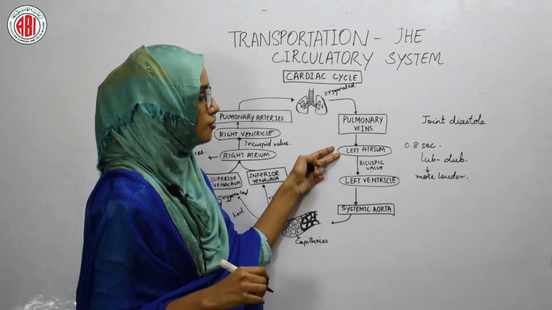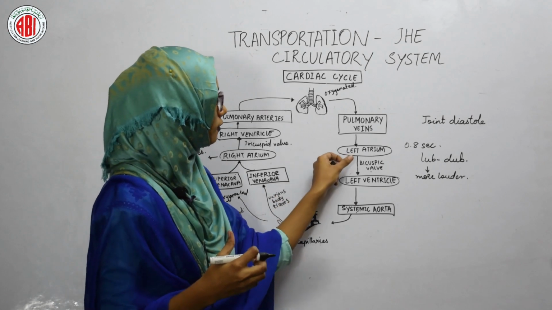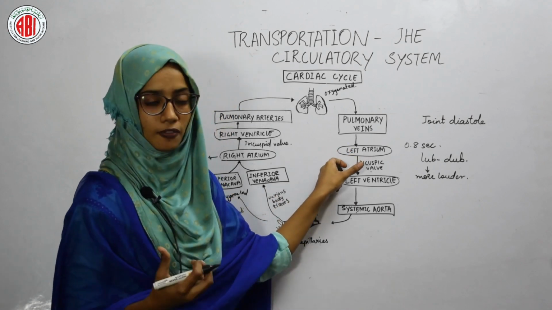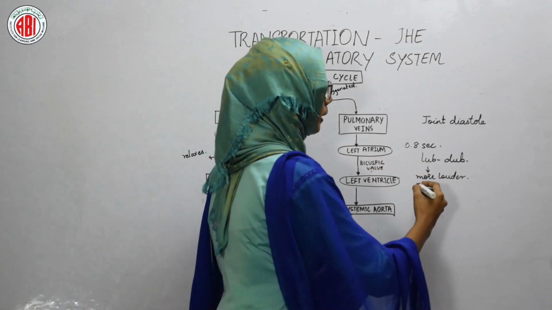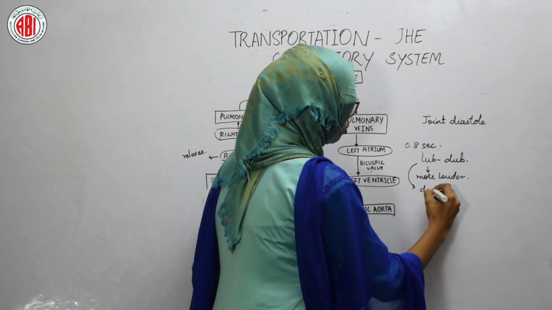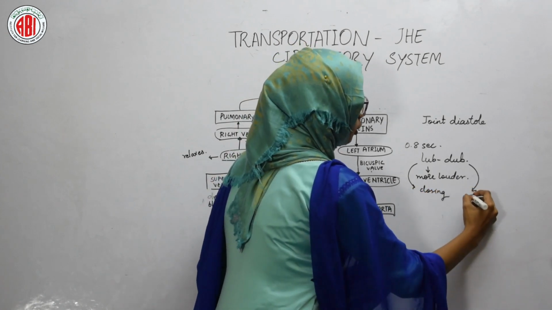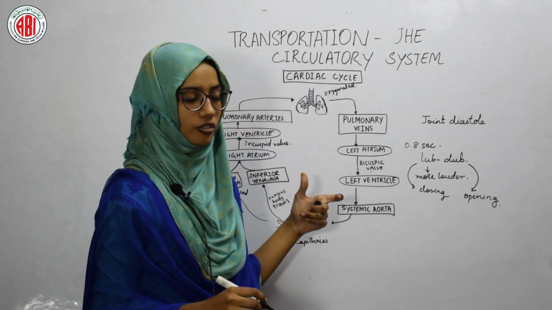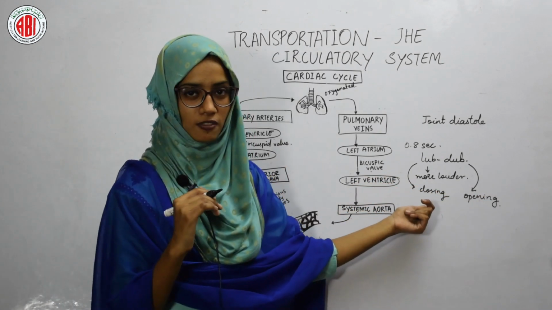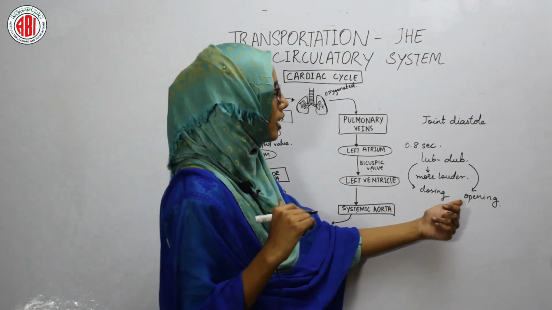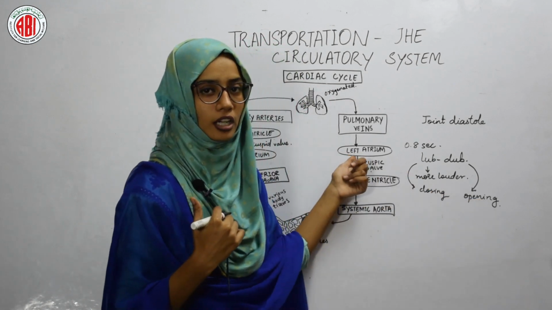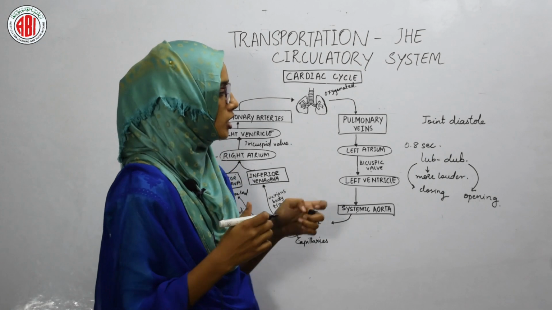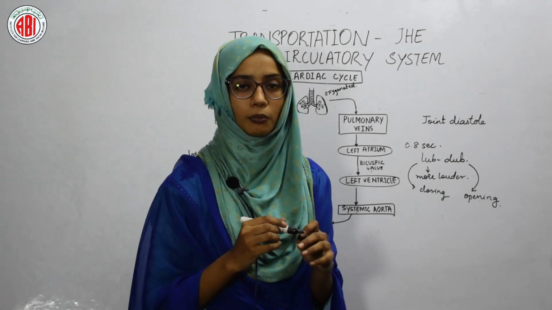Whereas when the left atrium relaxes, the valve opens, and when the valve opens, the dub sound is made. Lub is made during the closing of the valves, and dub is made during the opening of the valves. The valve closes when the ventricles contract, and the valves open when the atria is in relaxed condition. So in this way heartbeat lub dub sound is made.